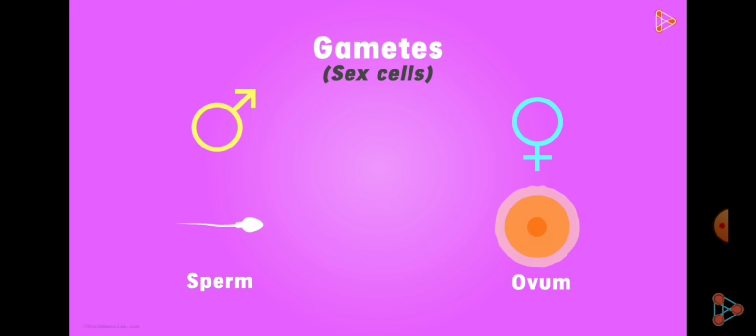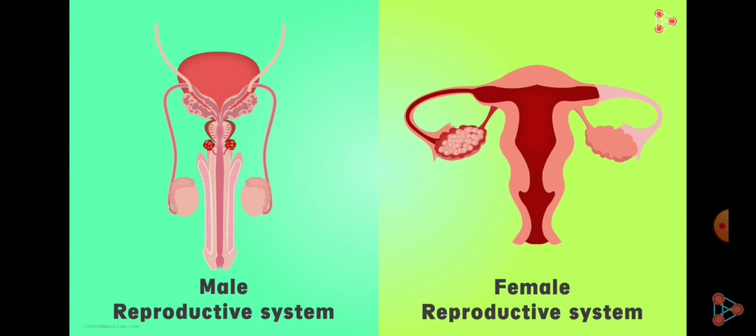Now we will see from where these sex gametes are being produced. There are two reproductive systems, male and female. We will learn about the male reproductive system, which produces the sperm as their gamete. Male reproductive system consists of one pair of testes, which are present outside the abdominal cavity. Inside the testes, sperms are produced.